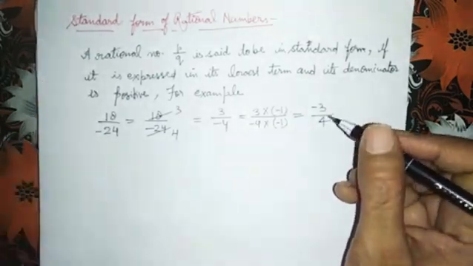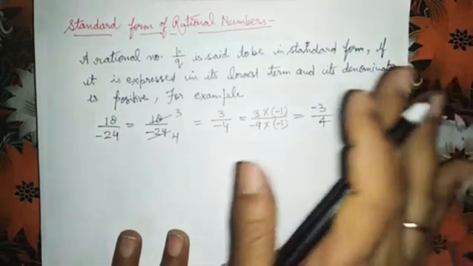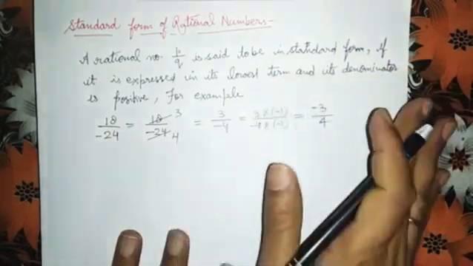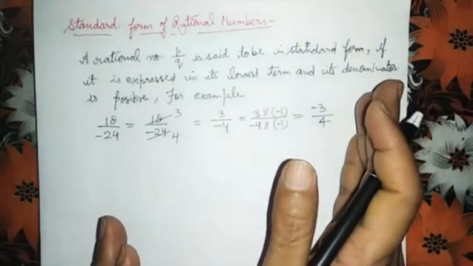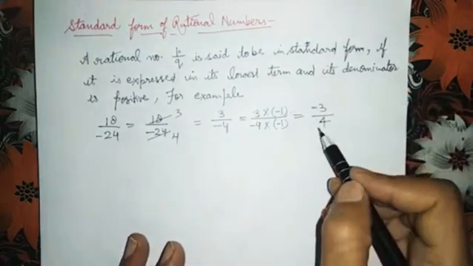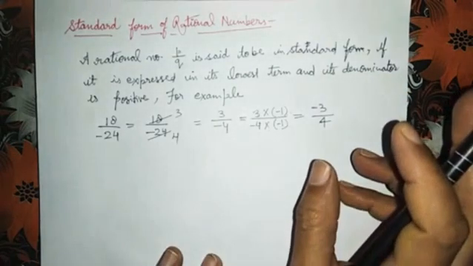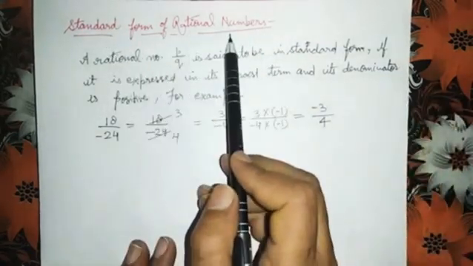Okay? Now I think it is clear to all the students what is standard form of rational number. So, whenever you will calculate answer, you will give your answer in standard form only. Okay? See once again, standard form of rational number.